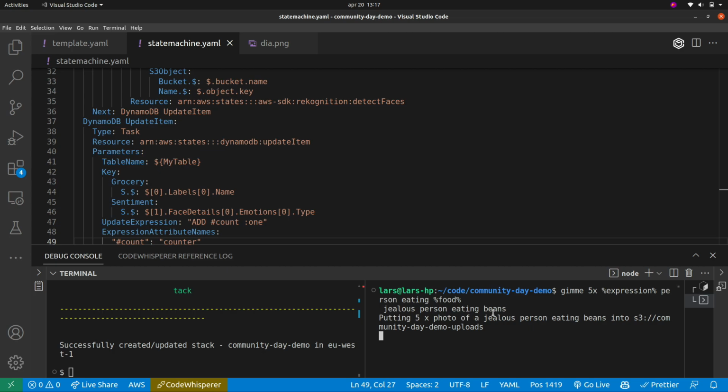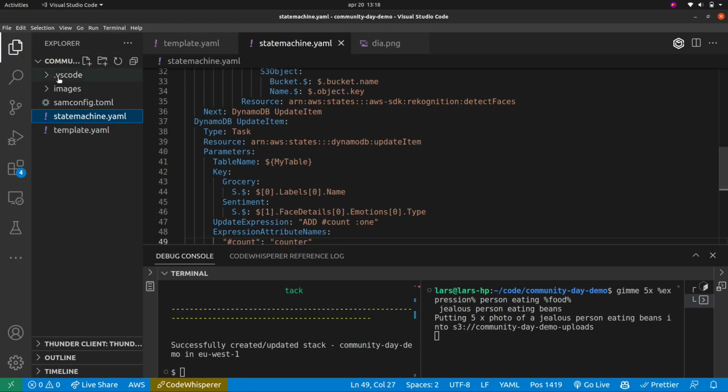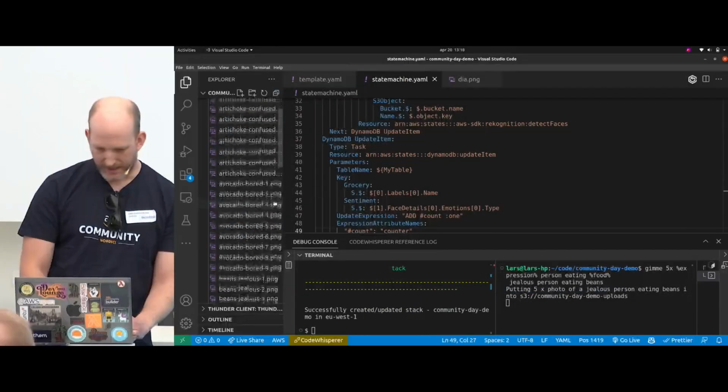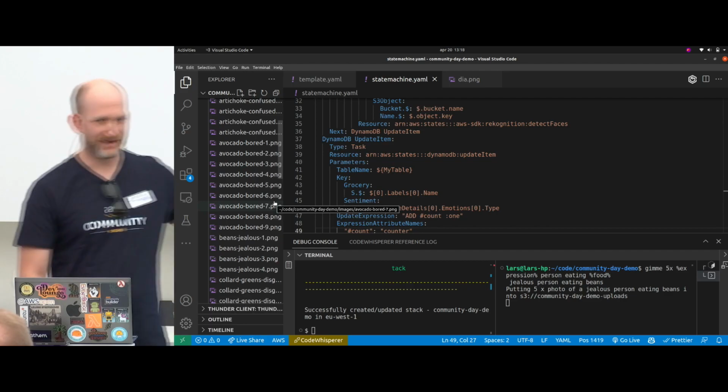Now Rekognition has difficulties recognizing beans. So not all of these inputs will give a good output, but it's not really why we're here. We're here to build a state machine. This will dump this into a folder called images and also upload to this bucket, which is the one we have. So I got loads here, just in case OpenAI would be down.